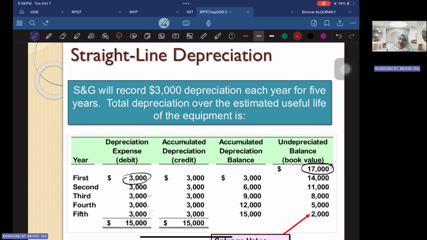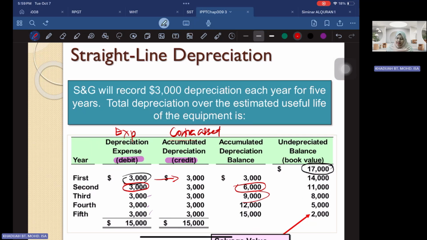The accumulated depreciation for the first year is 3,000. Second year, you depreciate another 3,000. Now accumulated depreciation becomes 6,000. So every year you're going to debit your expense and credit your accumulated depreciation. This one is a debit entry, and this one is a credit entry. Depreciation is an expense, that's why it's a debit. This one is an expense account, and this one is a contra asset account.